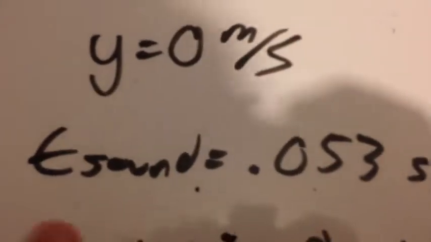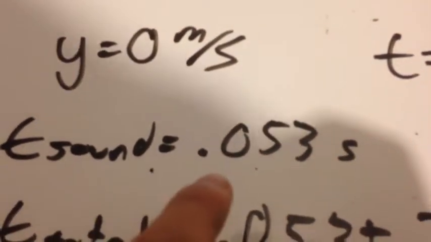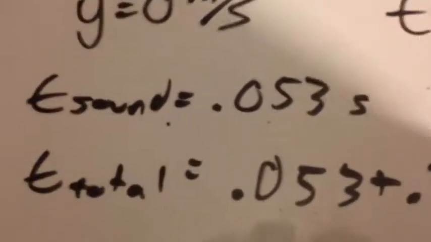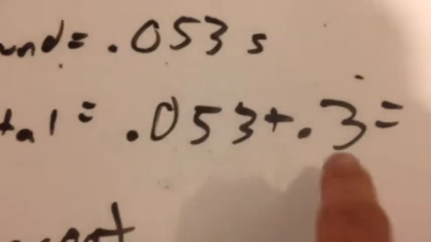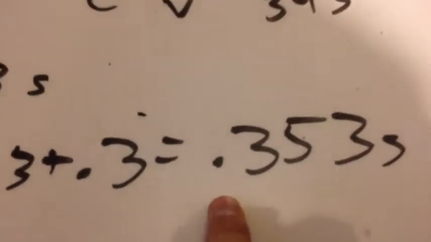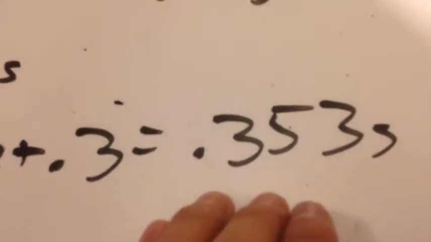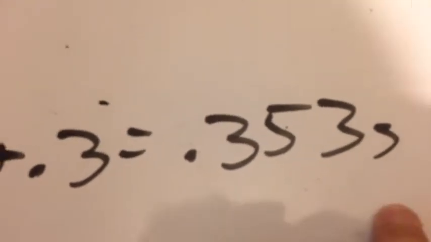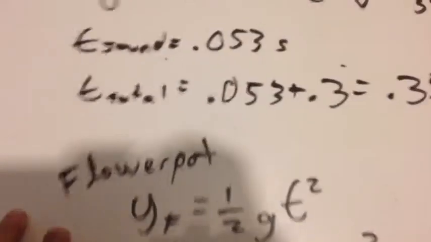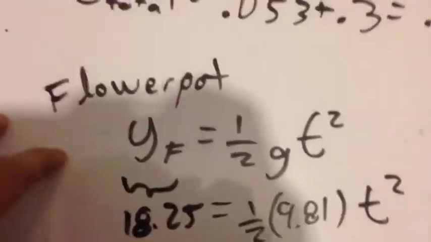Therefore, we get a time of sound equal to 0.053 seconds. And we add the 0.3 seconds of reaction of the man, which gives us a result of 0.353 seconds.